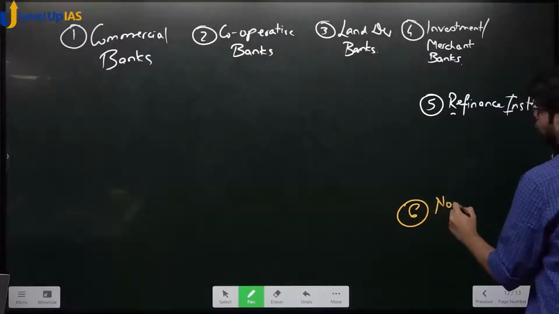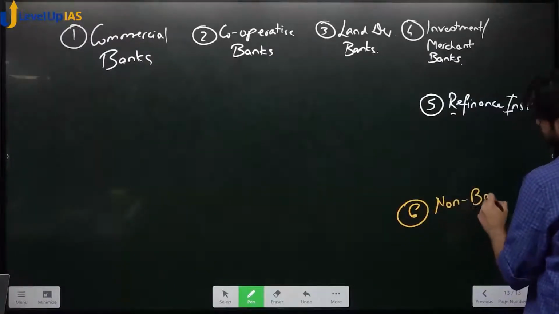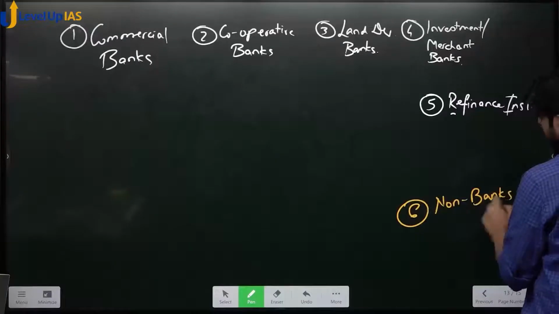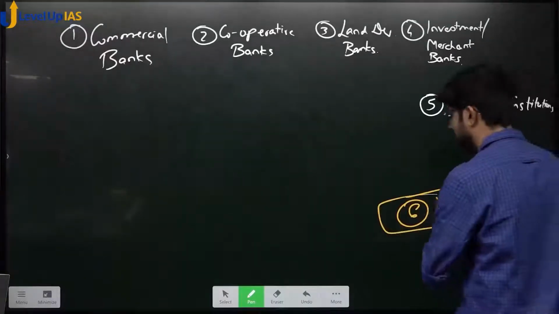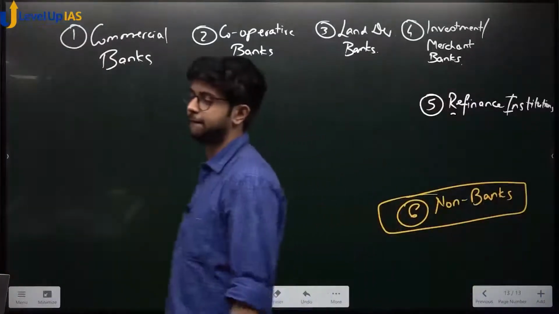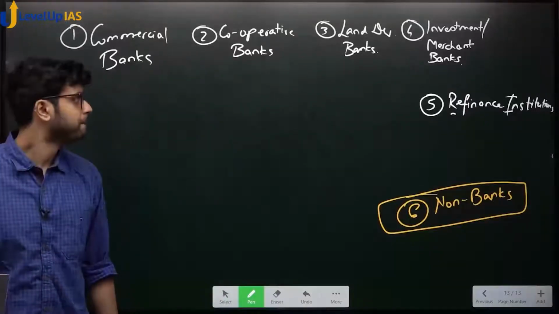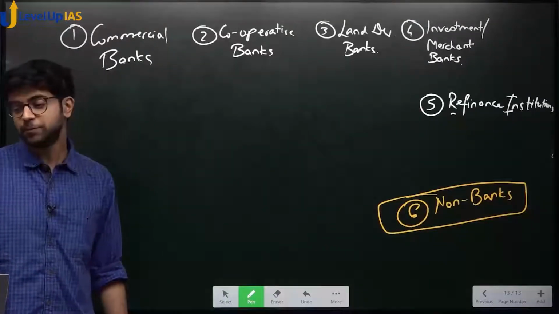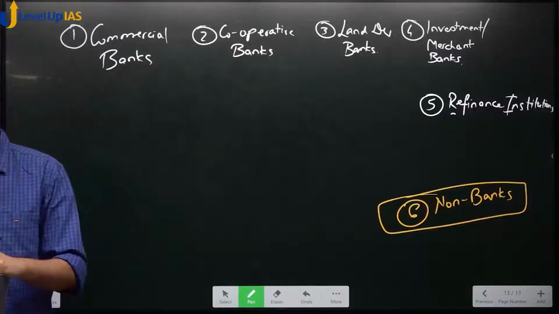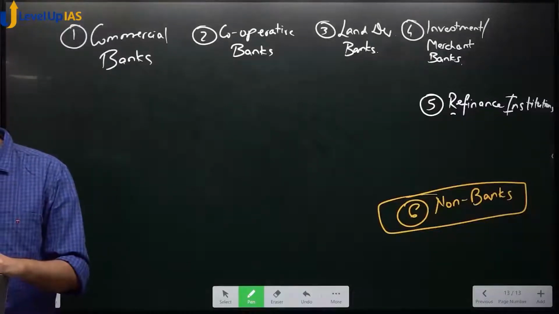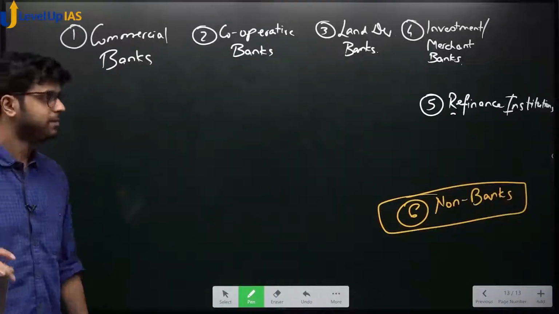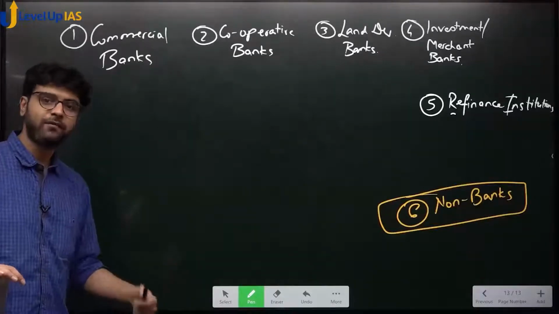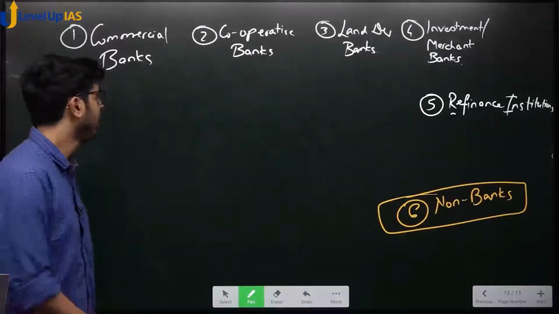Are non-banks. They are not banks. ठीक है? So many types of banks we have in India. Samjha? We'll take one by one and we'll go through the types.